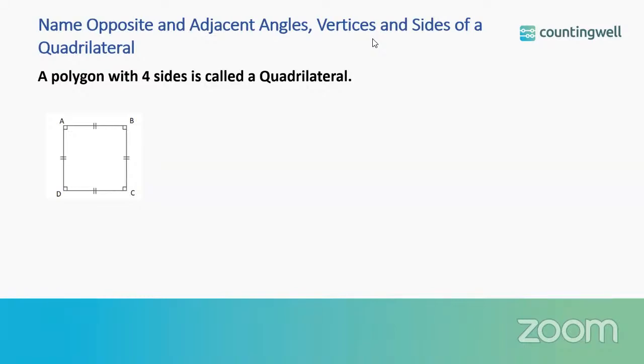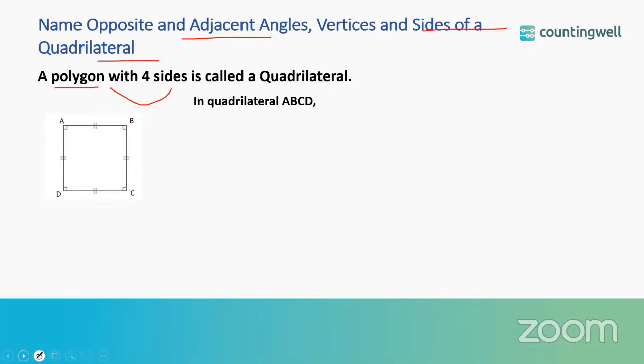Now let us name opposite and adjacent angles, vertices and sides of a quadrilateral. First of all, what is a quadrilateral? It is a polygon with four sides. What is a polygon? It is a figure made up of line segments only. So a square is a polygon, a rectangle is a polygon, but a circle is not a polygon. So when a polygon is having four sides, we call it a quadrilateral.